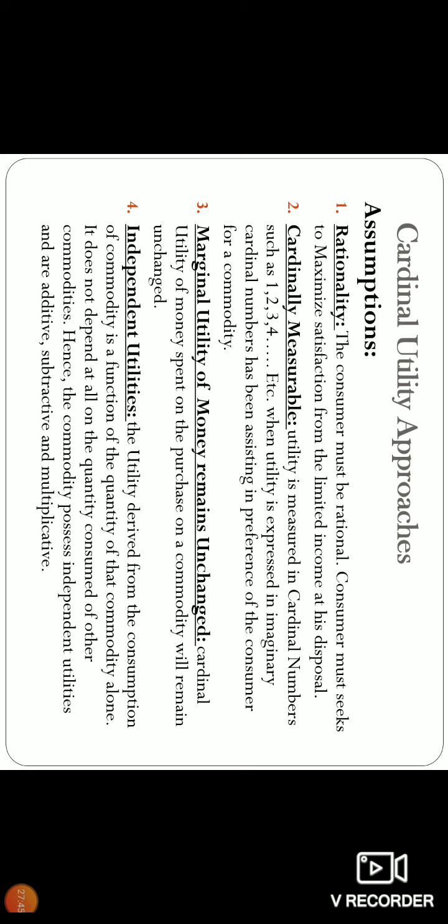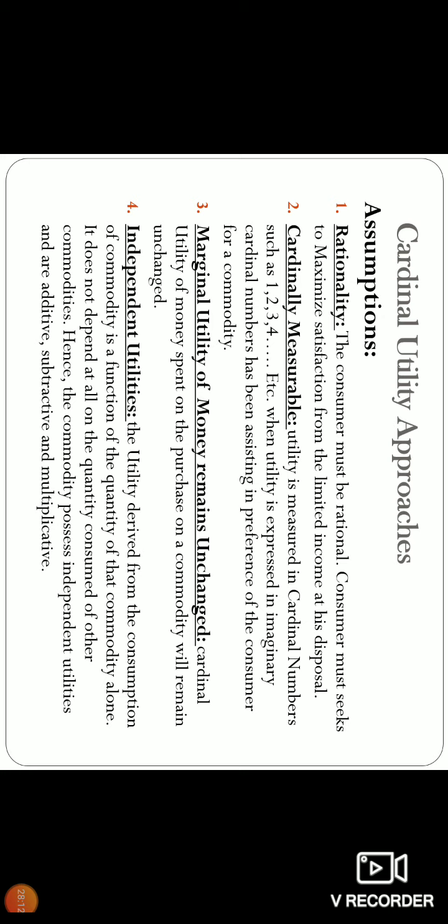Marginal utility of money remains unchanged. To purchase a commodity, you have to pay money, right? That marginal utility remains the same. I will discuss what marginal utility is and how money's marginal utility remains unchanged. We will discuss it later, because without understanding marginal utility, you can't understand the unchanged part better.